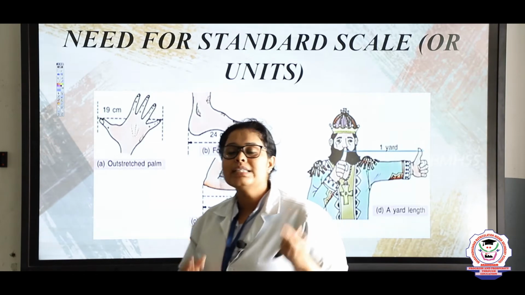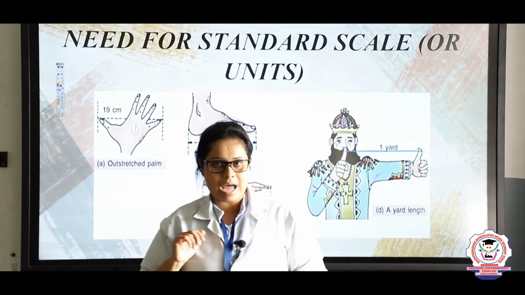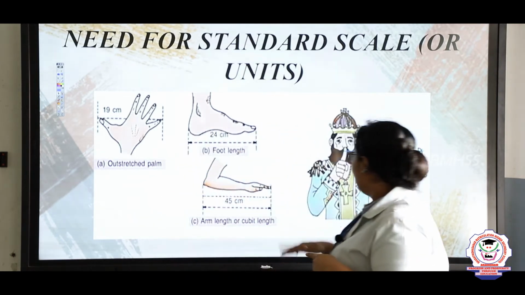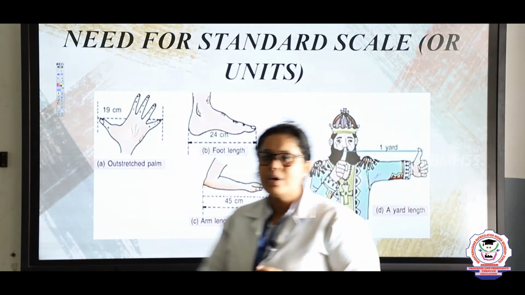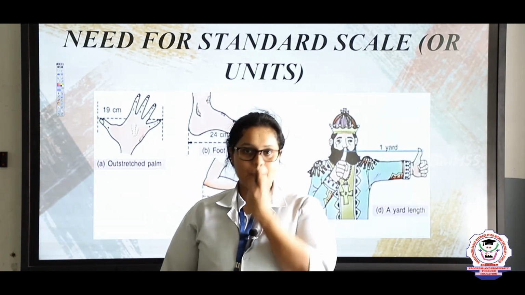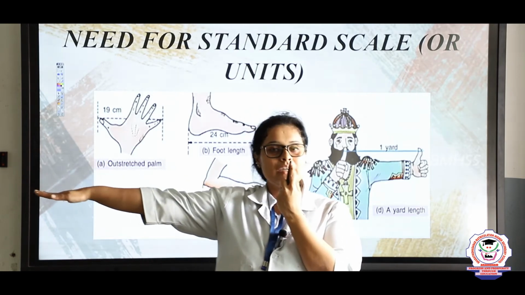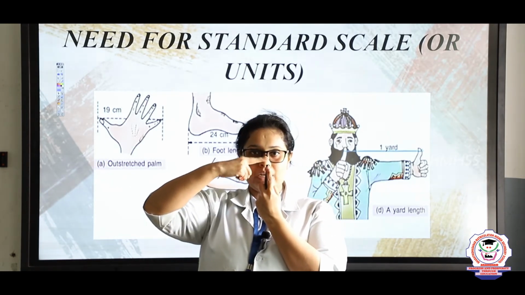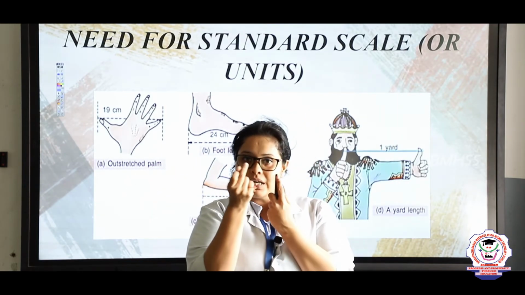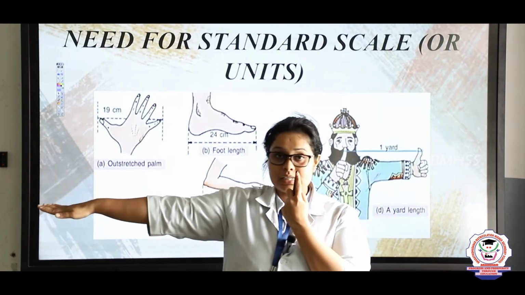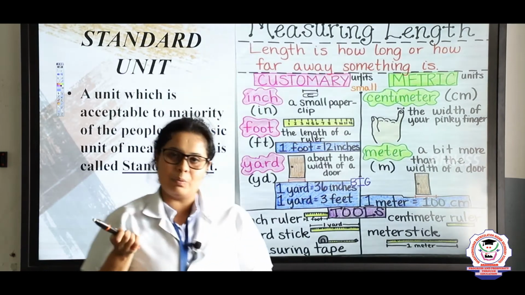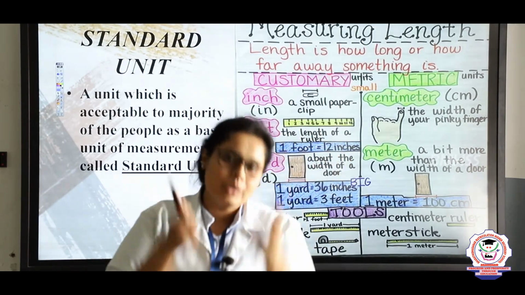Now this can be known as arm length, because here is the arm. So this arm length from this distance to this distance, right? Same way we are using yard length. So what is a yard length? Yard length is this finger, I am keeping it here at my nose and I am stretching my hand till here. So the distance from my nose, that is the center of the body, to the end, that is the biggest finger, the longest finger, that distance is known as yard length, okay. So yard length is different for everyone, so that is why we need a standard unit.